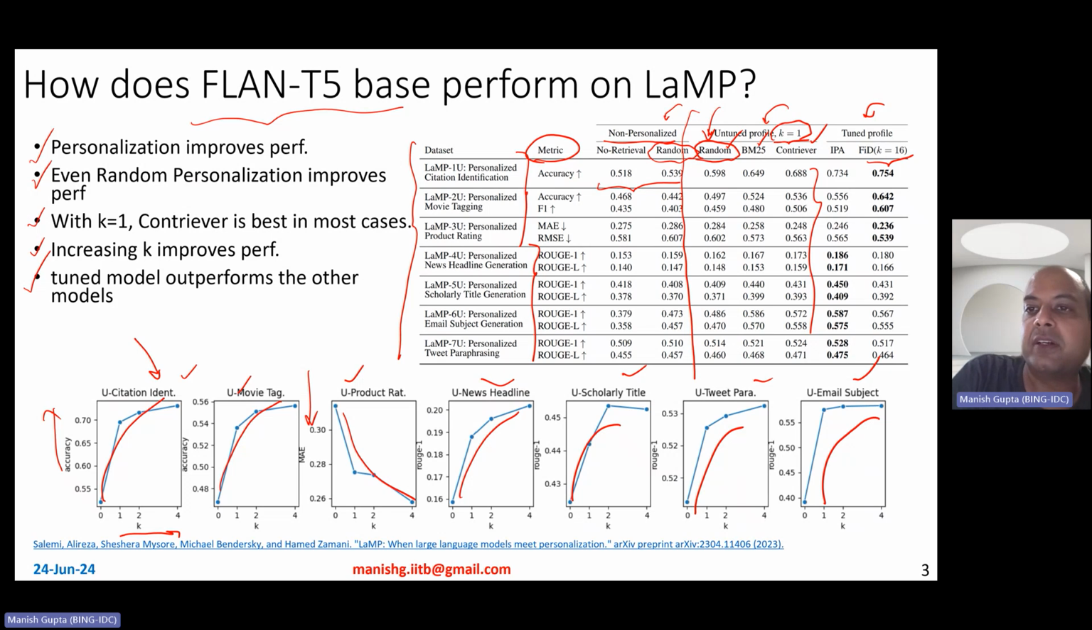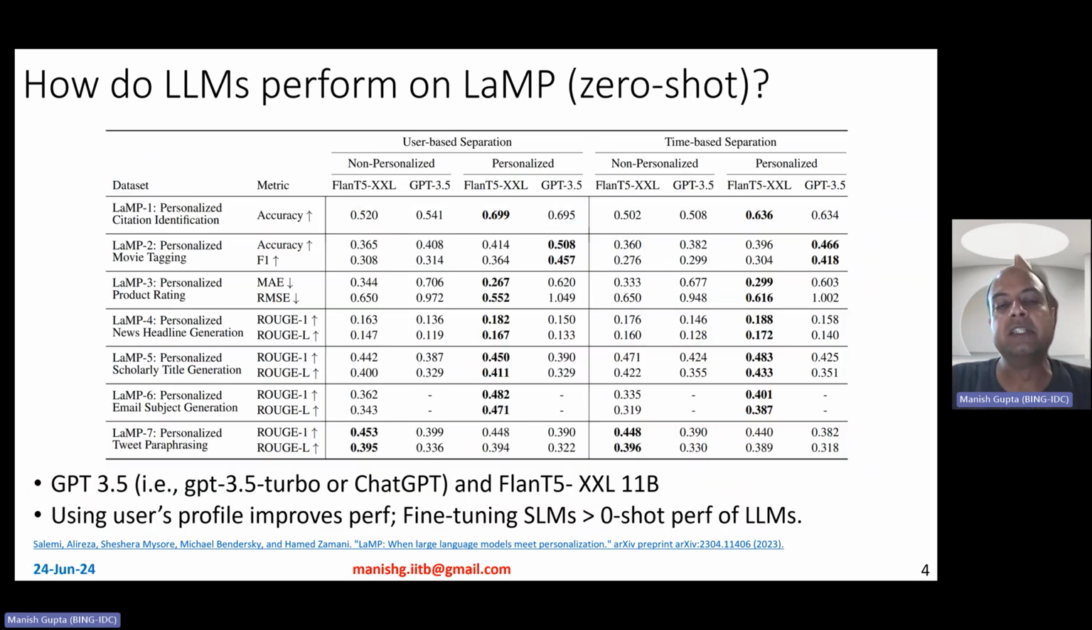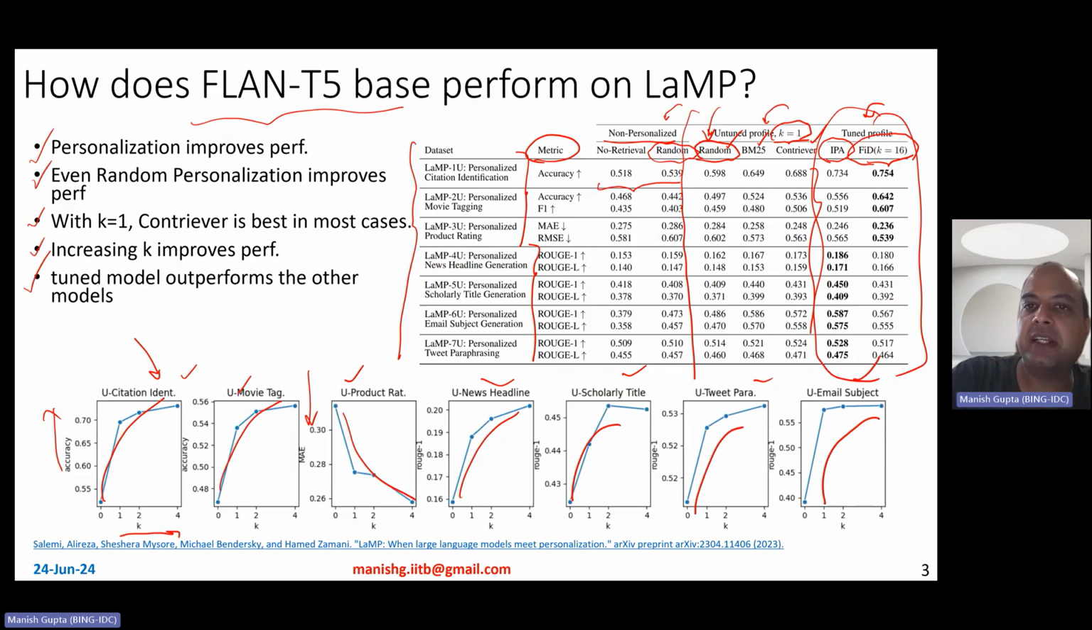And then lastly, tuned models basically give you the best results. Now, it's sort of obvious because when you're doing tuning, you of course expect the results to be better. So while tuning, what is tuned? In Fusion-in-Decoder, k is kept at 16, but in the IPA method, the k is chosen using a validation set, and also the best retriever is chosen using the validation set. So that was basically an experiment with Flan T5 base, which is not very large.